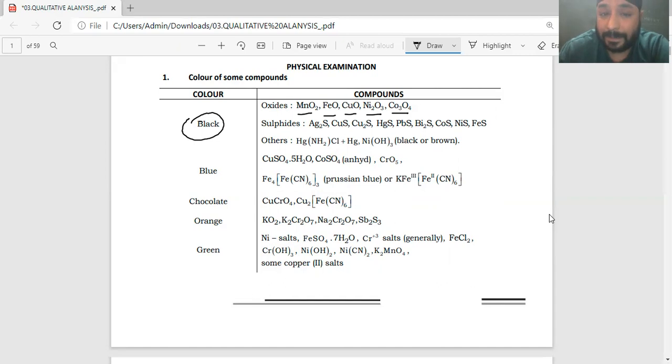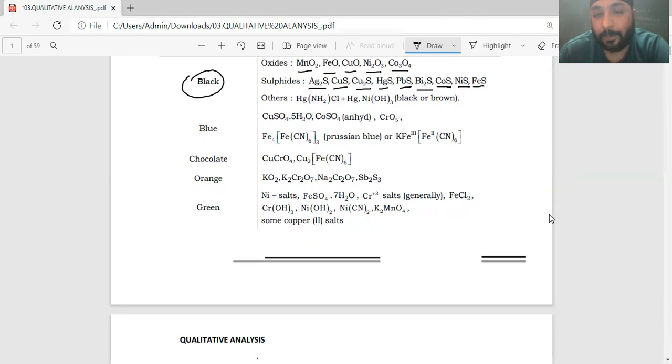Most of the sulfides have a black color. Now understand that silver sulfide, cupric sulfide, cuprous sulfide, mercuric sulfide, lead sulfide, ferrous sulfide, nickel sulfide, cobalt sulfide, and bismuth sulfide, right? These all have black color, right? Now understand the blue color salts. You should know which salts will have a blue color, because there are very limited salts which have a blue color.